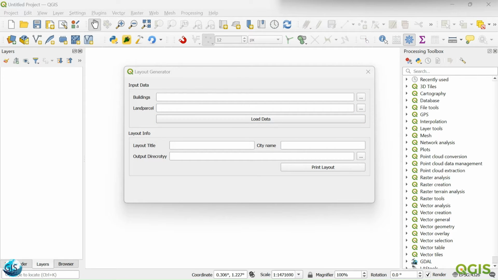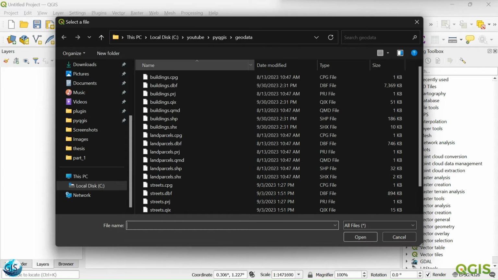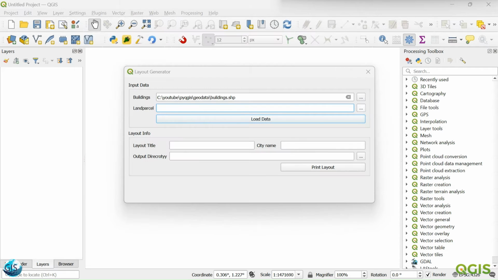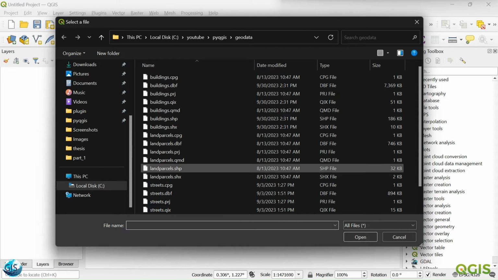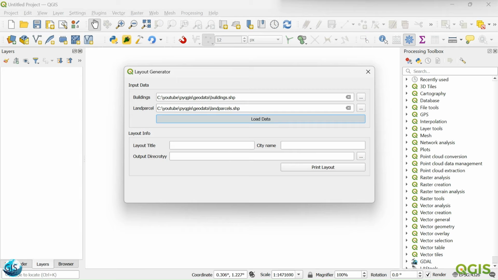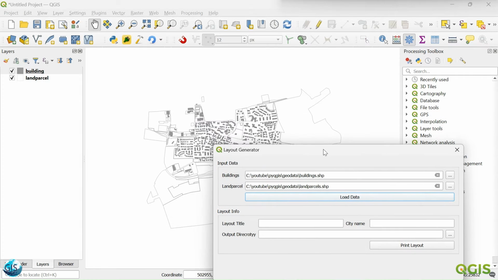Till now we have already added the input data, and maybe we can just test what we have already done. So here is our geodata. The only thing I want to do is add the buildings, and after that I want to add the land parcel, which is SHP load data. There you go, great.